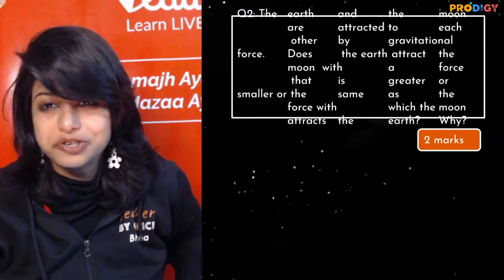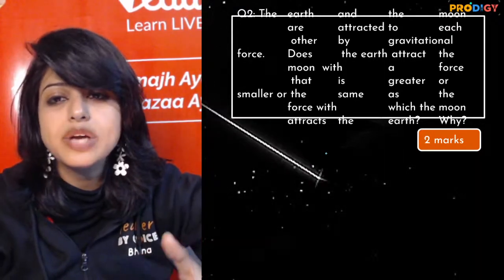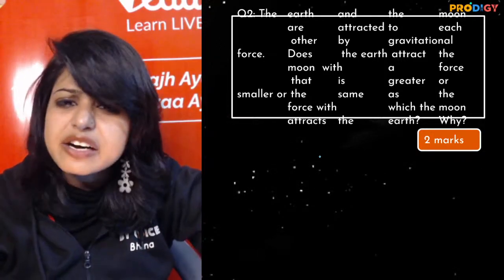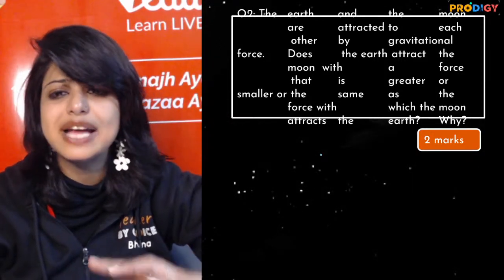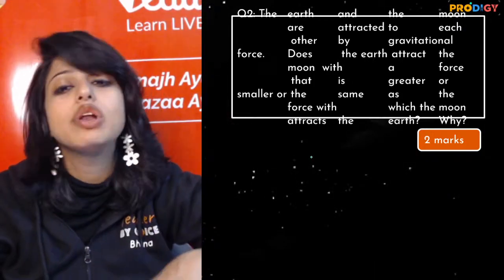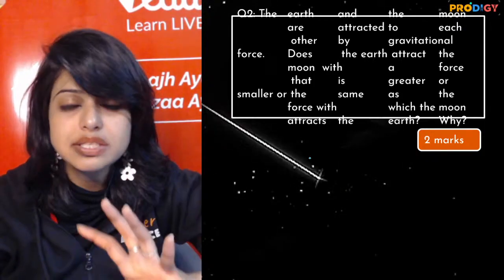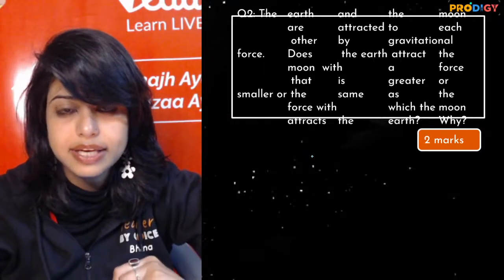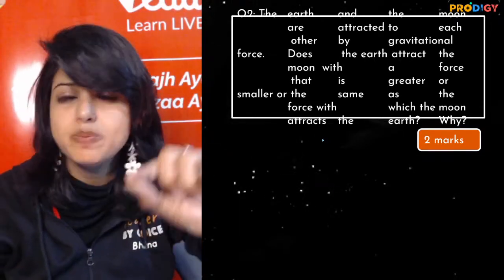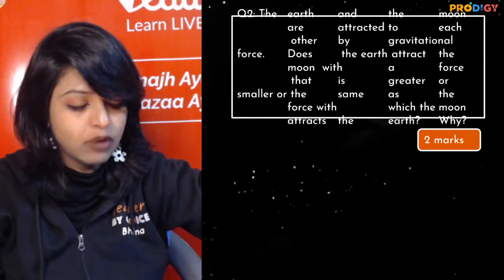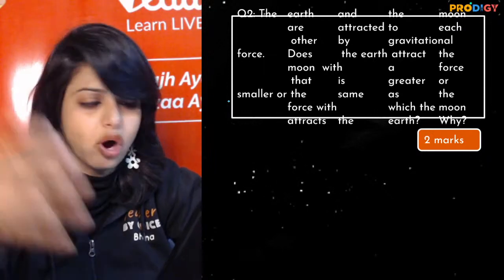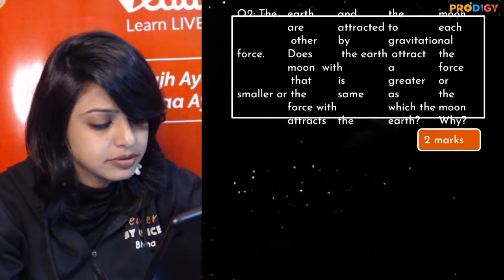Another 2-marker question. The earth and the moon are attracted to each other by the gravitational force. Does the earth attract the moon with a force that is greater or smaller, or is it the same as the force with which the moon attracts the earth? Now this question is super easy. What will be the answer? Read the question. I'm so sorry for the error in the font, but what will be the answer?